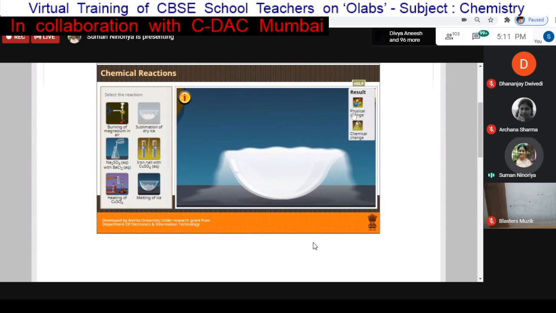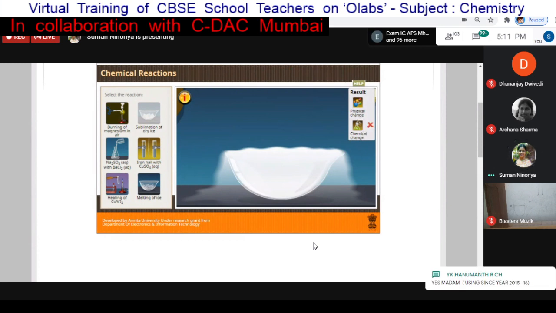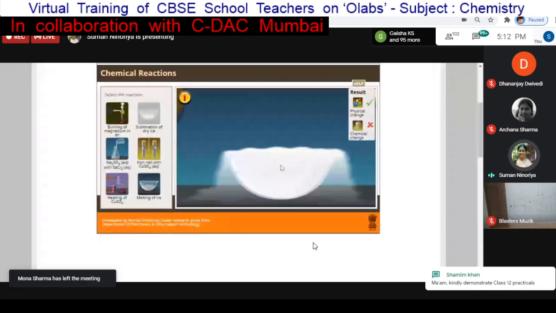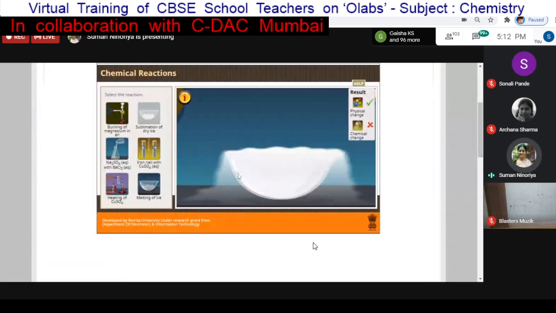So basically here the reaction will happen. We can select whether this is a chemical change or a physical change. There are two options given. Suppose I select chemical change. Because it is incorrect, it is giving me the answer that it is incorrect. I will select that it is a physical change. So it is giving me the right answer that it is a physical change. So this particular one is a physical change.